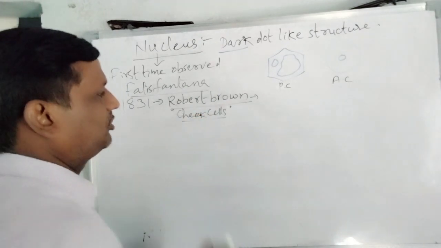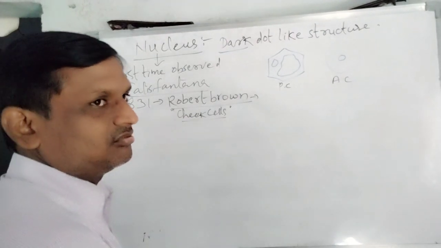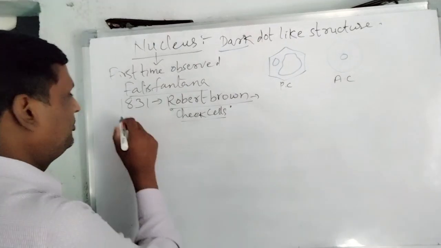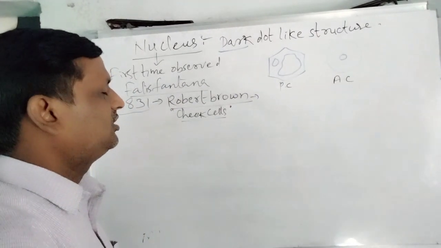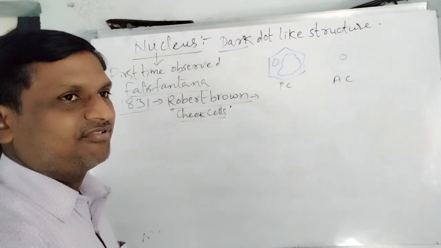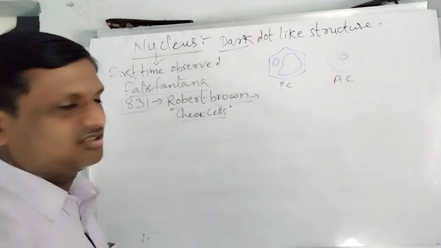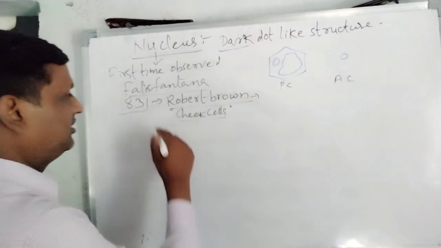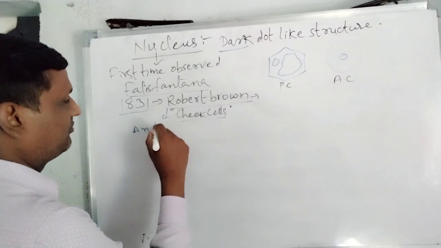Very most important point: in the year 1831, this is very important to remember. Robert Brown observed, identified and discovered the nucleus in the cheek cells. And he said that this nucleus is an integral part of the cell.